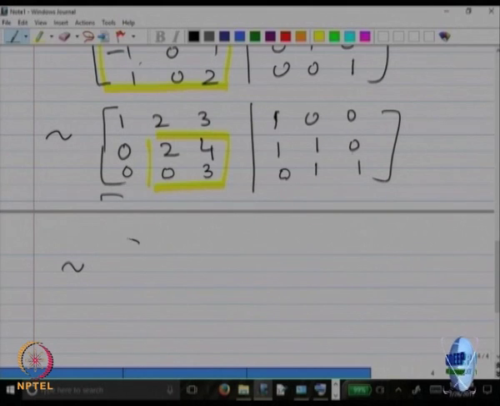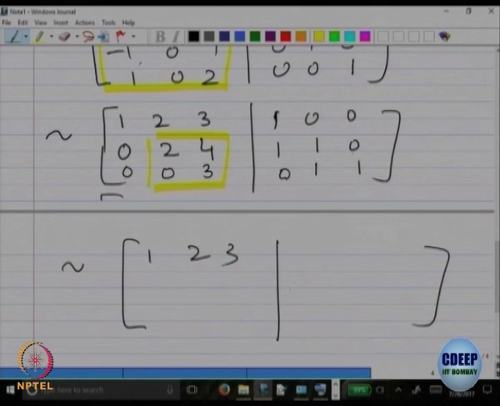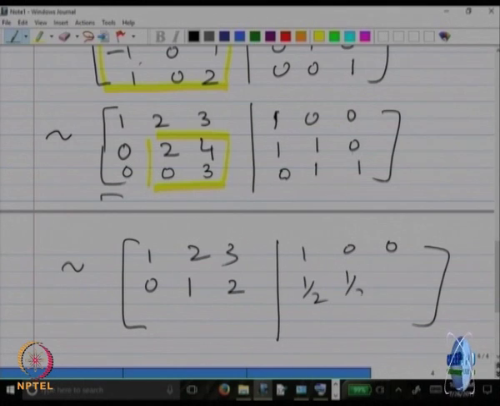So, this is equivalent to 1, 2, 3, 1, 0, 0. This is 0. To make this 1, what should I do? Divide this row by 2. So 0, 1, 2, 1 by 2, 1 by 2, 0. And the last one is 0, 0, 3, 0, 1, 1.